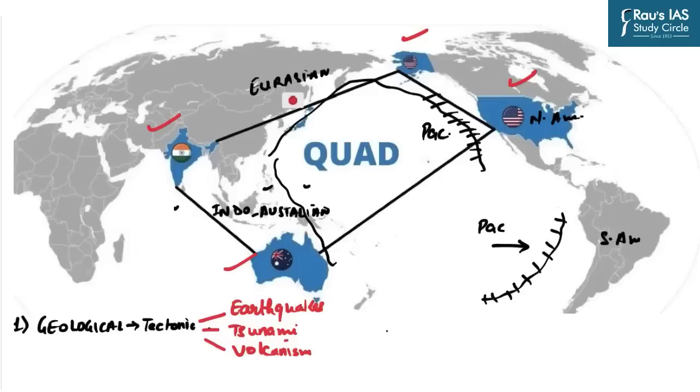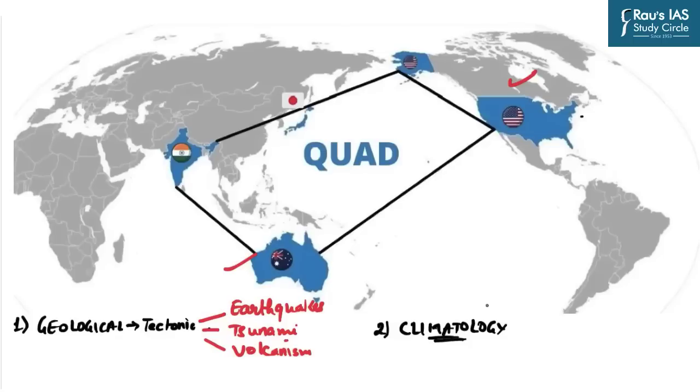The next important dimension of disasters is from the climatology perspective. In the backdrop of rising anthropogenic activities as well as greenhouse gas emissions, we understand that climate change is a reality and it is impacting various ecosystems across the world.